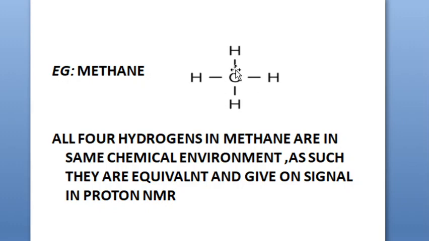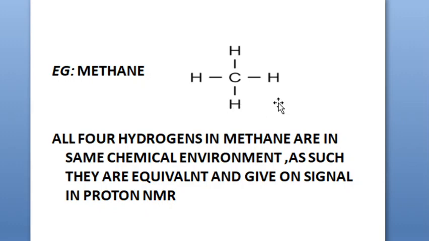so your methane is what? Carbon surrounded with 4 hydrogens is methane. So this hydrogen at the bottom is experiencing this CH3 chemical environment. And similarly, look at the top hydrogen. This hydrogen is also under the chemical environment of this CH3, which means the top hydrogen and the bottom hydrogen are experiencing the same kind of chemical environment.